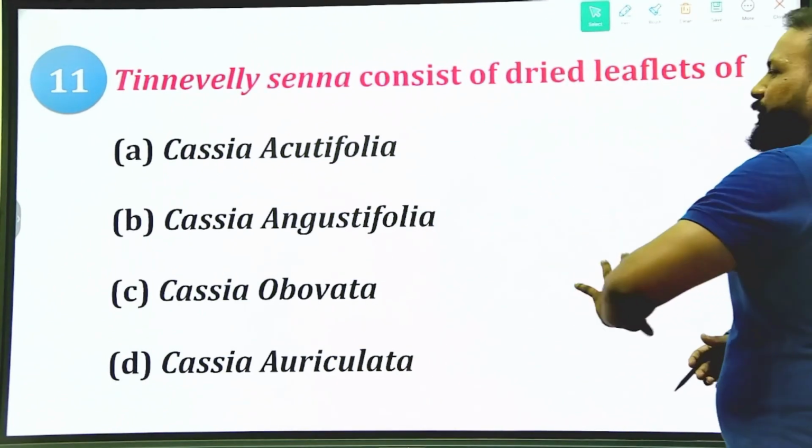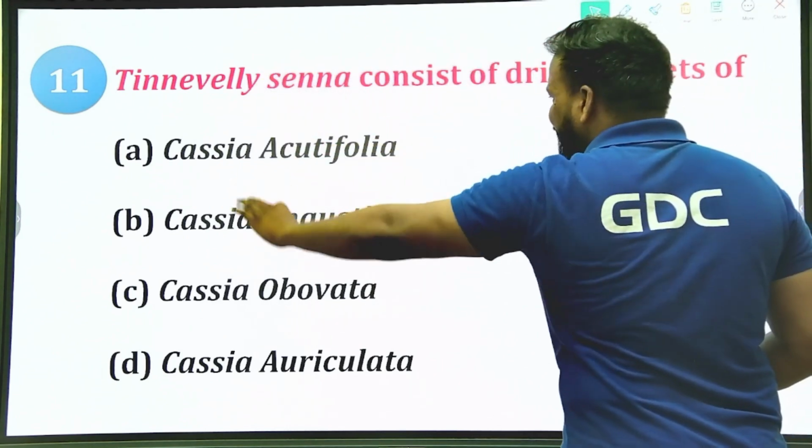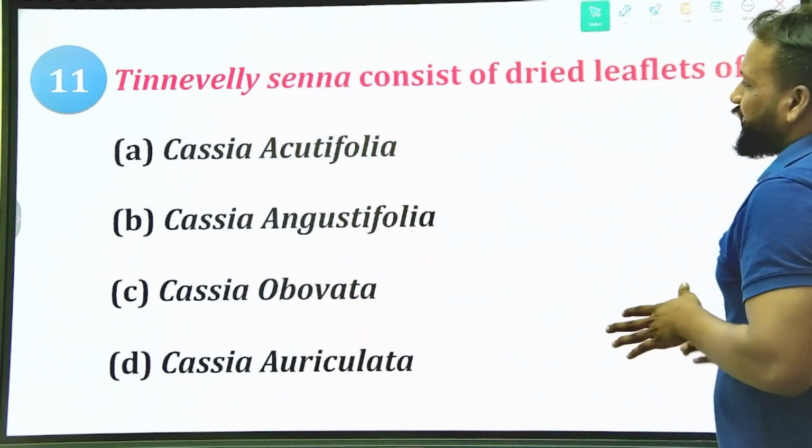Sennosides can be obtained from all of these sources, but which of the following is known as Tinnevelly senna?